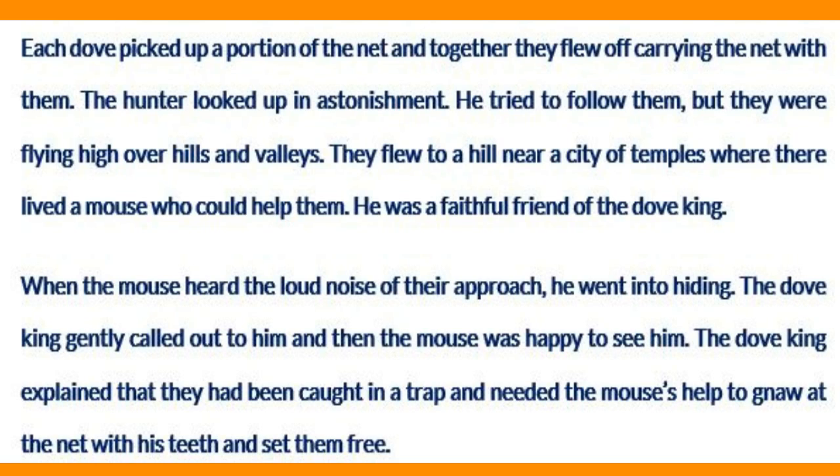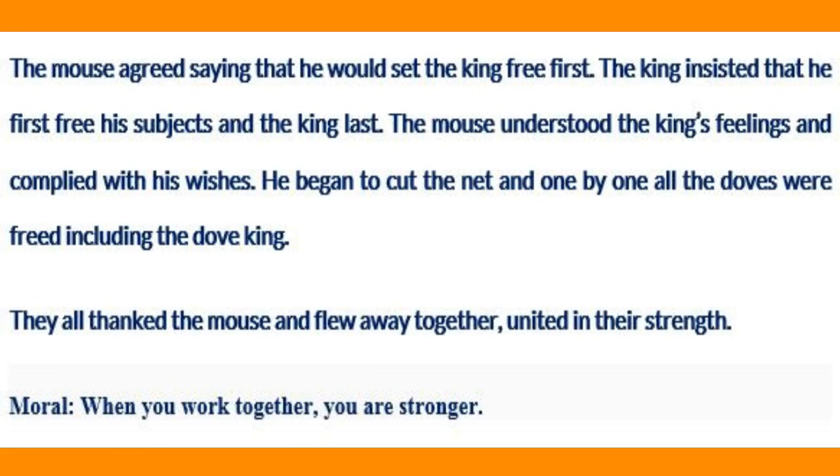The dove king explained that they had been caught in a trap and needed the mouse's help to gnaw at the net with his teeth and set them free. The mouse agreed, saying that he would set the king free first. The king insisted that he first free his subjects and the king last. The mouse understood the king's feelings and complied with his wish. He began to cut the net, and one by one all the doves were freed, including the dove king.